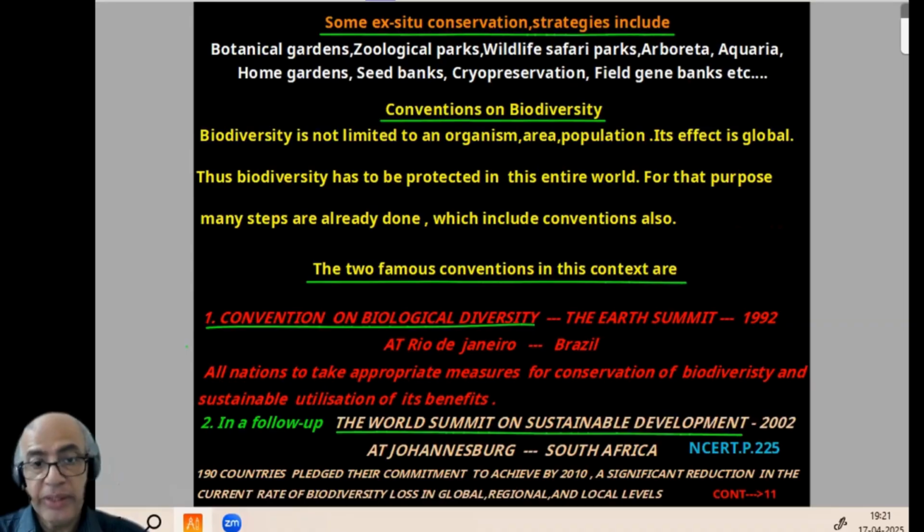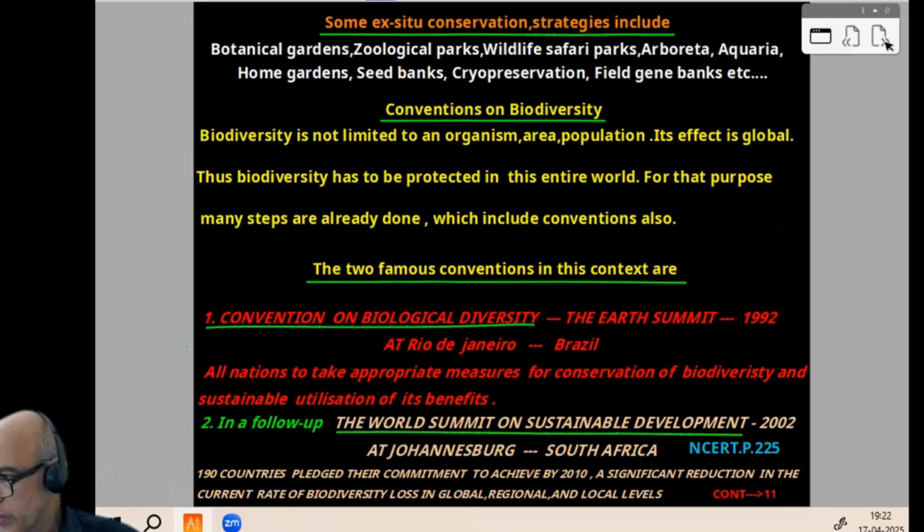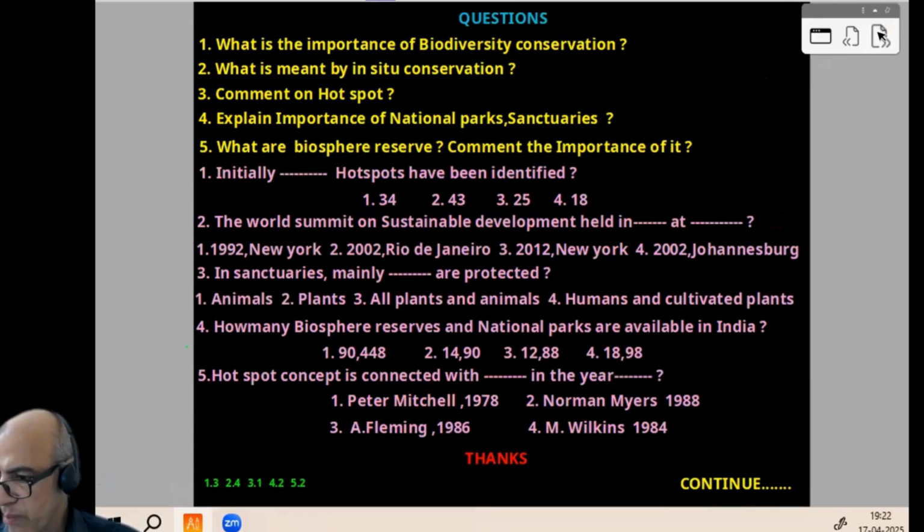190 countries pledged their commitment to achieve by 2010 a significant reduction in the current rate of biodiversity loss at global, regional, and local levels. That is regarding the last episode of Biodiversity and Conservation, that is chapter number 13, fourth one. After that, as usual, 5 theory questions, 5 NEET model questions with the key.